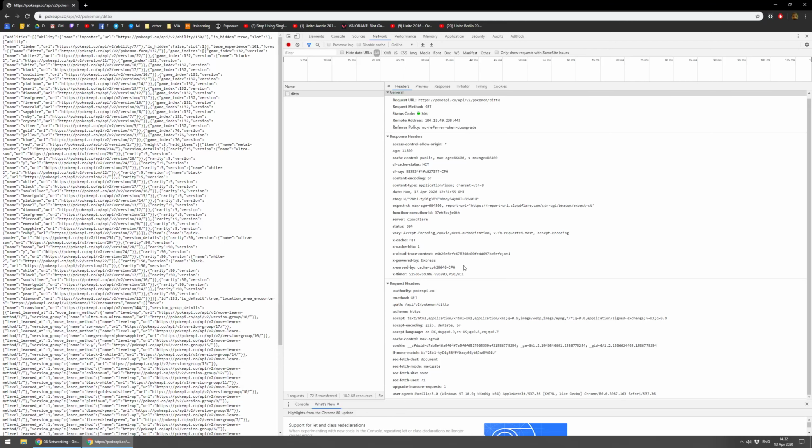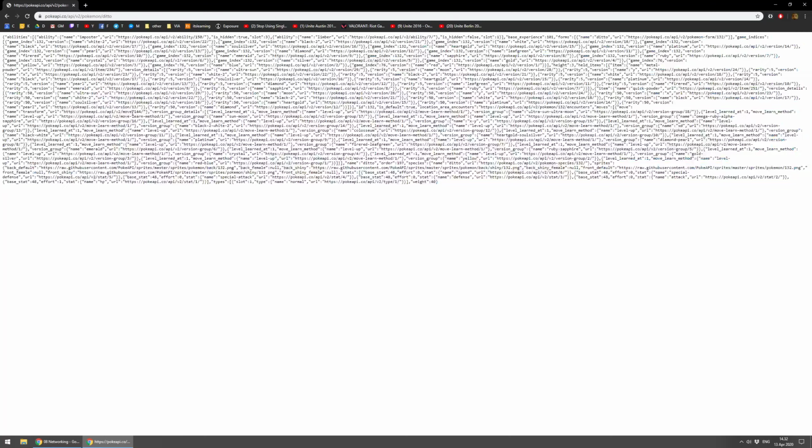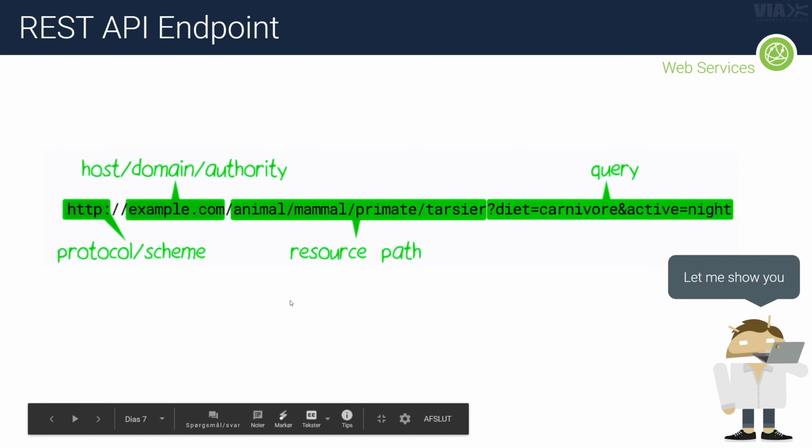So this is also just a normal HTTP GET request that we are dealing with here, with responses and requests, headers, and everything. So that shouldn't be new to you. You should know how this works, and you should know that this is just JSON data that is not formatted very nicely for us to look at right now. But that's totally fine. We're going to process that later.